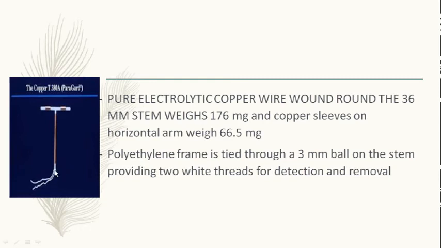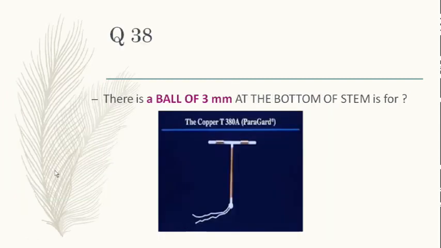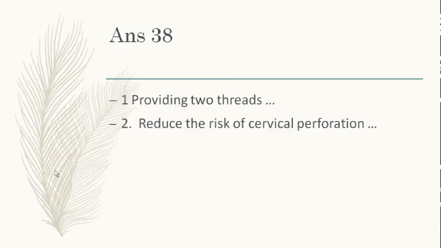Ma'am, this ball prevents perforation of uterus. Of uterus? No, it is for the cervix. It is because it lies in the lower end. So uterine perforation, if it would occur, it would be because of the horizontal arm. The lower end comes at the level of the internal os. So it is for the cervix, because if it had been left sharp, it would cause a problem at the level of the cervix.